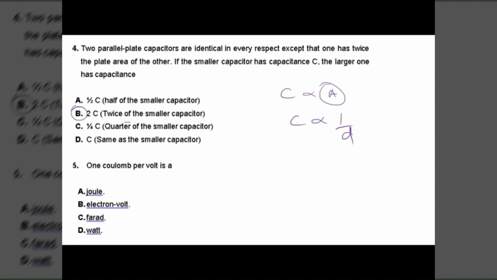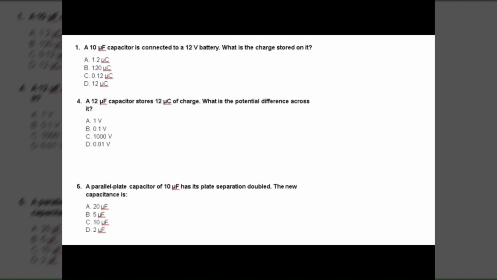Coulomb per volt is what? Coulomb per volt is Farad. Micro means 10 to the power minus 6. So here you have C equal to 10 microfarad, you have V equal to 12, and you have to find Q. Q equals CV.